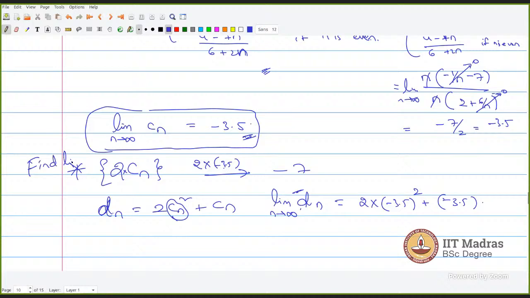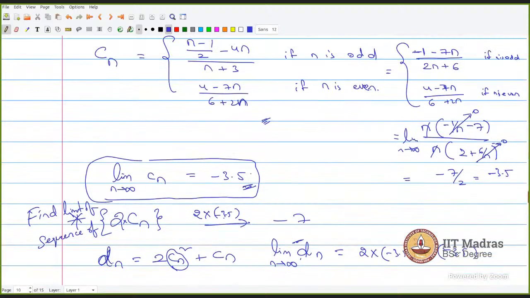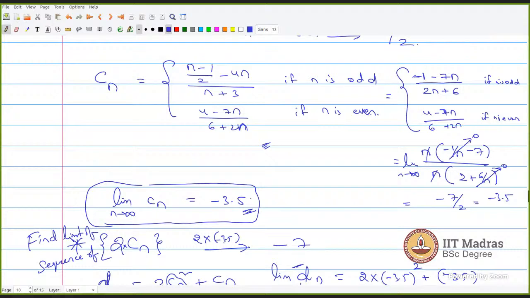Sir, how can I understand whether I should replace the odd limit of Cn or the even limit of Cn? There is no odd limit and even limit of Cn. If n is odd and if n is even, both limit values are the same here. So there is no odd limit and there is no even limit.